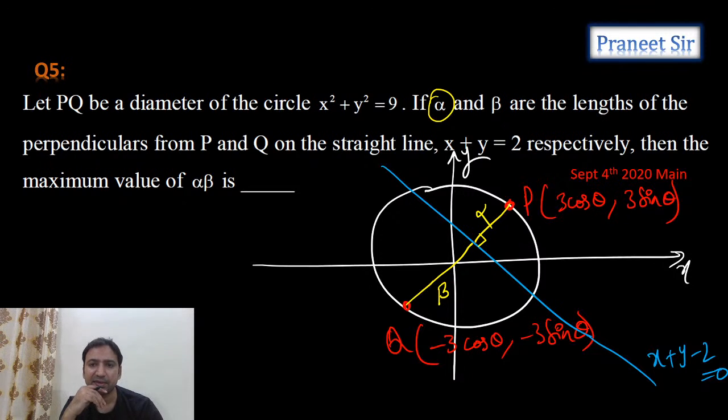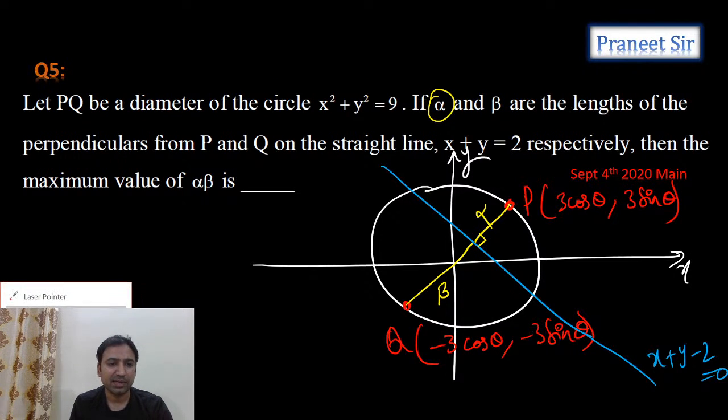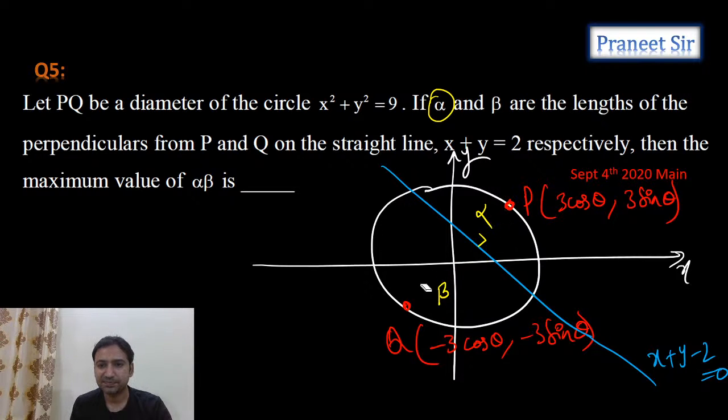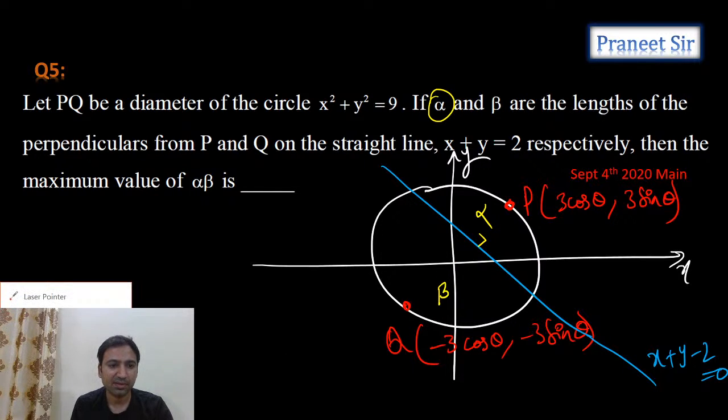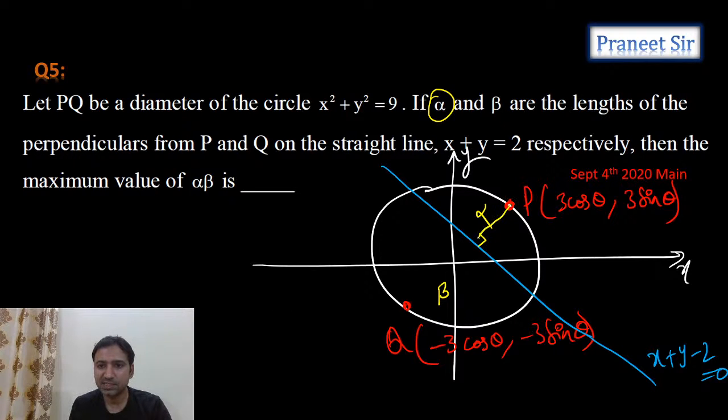It need not be equal. So let me do it this way. Let's cancel this. This is one length and maybe this is another length. It need not be the same; we don't know actually whether it is the same or not. This is beta. So I'll calculate alpha first.